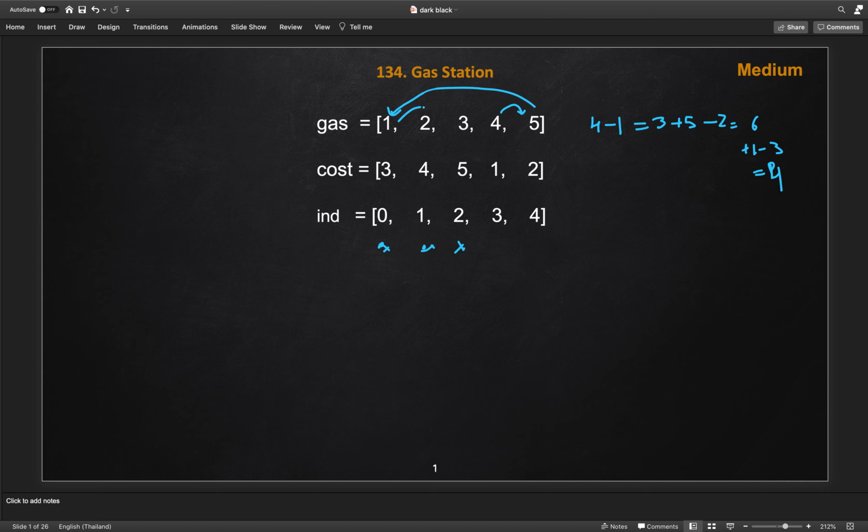So here we can go to here. Now here we will get 2 more, plus 2, and we have to consume minus 4. Then this will become 2, and we will reach here. And after reaching here, we will get 3 more, plus 3, and we have to consume 5. So this will become 0. So in that case, at the end we are able to travel this whole circle in the clockwise direction. So this is the solution, the place where we start, and the index of this place is 3. So we have to return the answer 3.